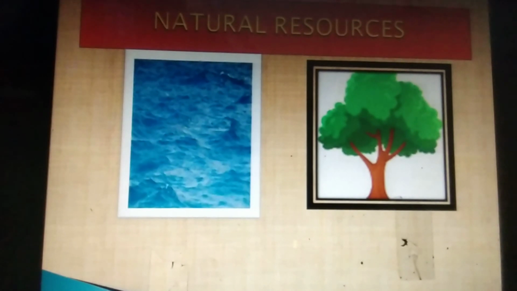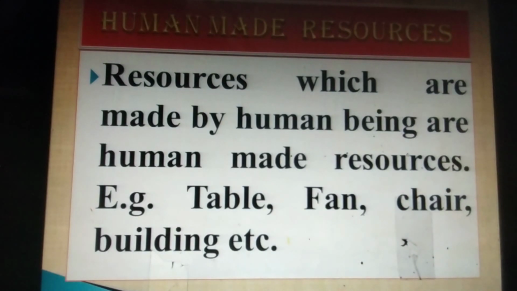Here we can see examples of natural resources: on one side we have water and on one side a tree.